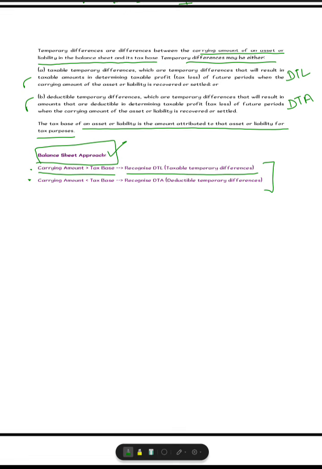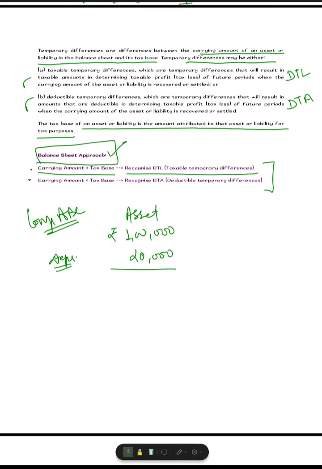Suppose an asset is there costing rupees 1 lakh. You acquired, company ABC acquired it, say 1 lakh is the price. So the depreciation as per the Companies Act, or which the company ABC follows, say it charged a depreciation of rupees 20,000 for the first year.